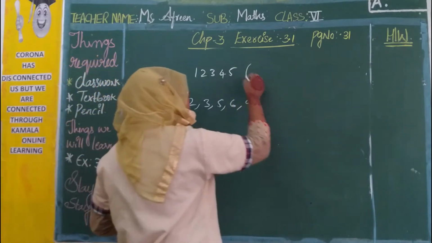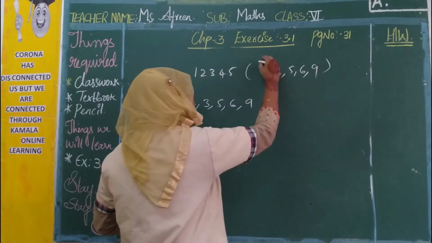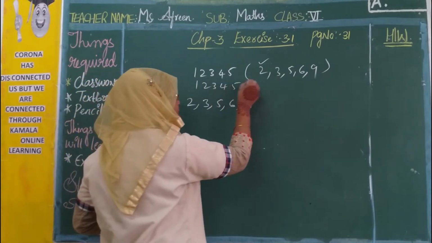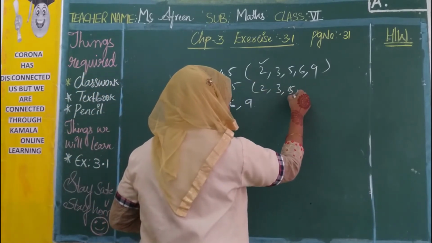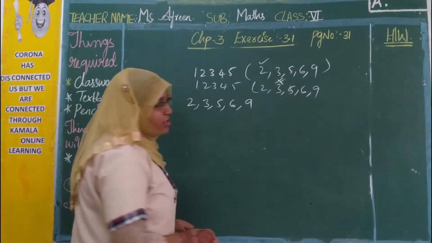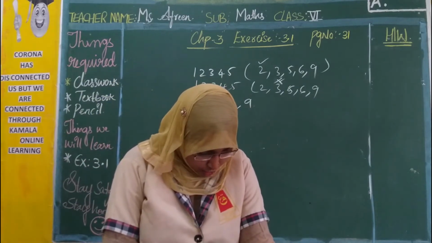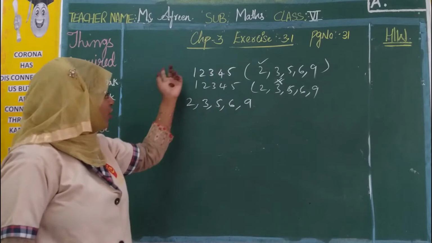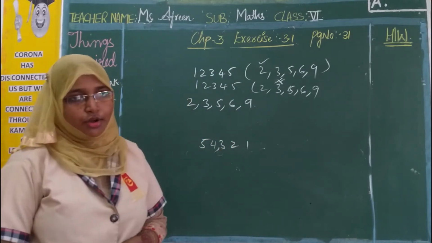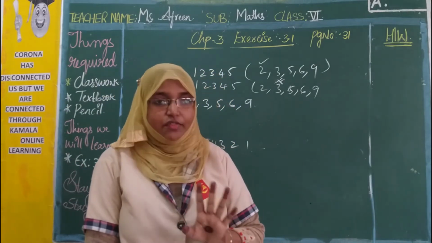Simply you write the rules like 2, 3, 5, 6, 9. If the number is satisfying 2, you keep it. Again you write all these rules, and if it is satisfying, then you keep it. If it is not satisfying, then put a cross mark. Next, what is one more question over there? Write 12,345 in reverse order. If you write it in reverse order, you will get 54,321.